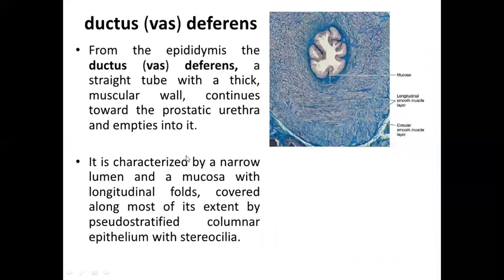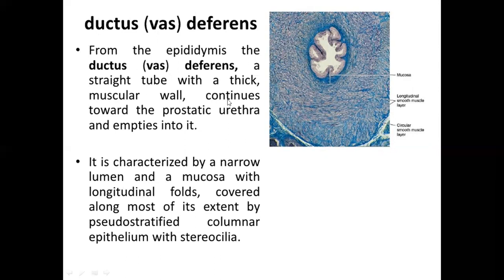Next is ductus or vas deferens. From the epididymis, the ductus or vas deferens is a straight tube with a thick muscular wall that continues towards the prostatic urethra and empties into it. It is characterized by a narrow lumen and a mucosa with longitudinal folds covered along most of its extent by pseudostratified columnar epithelium with stereocilia.